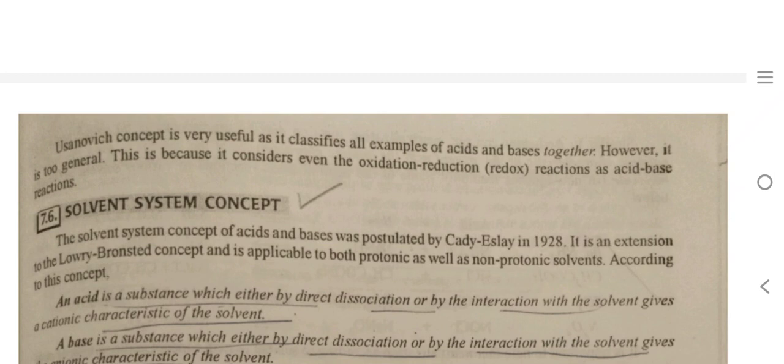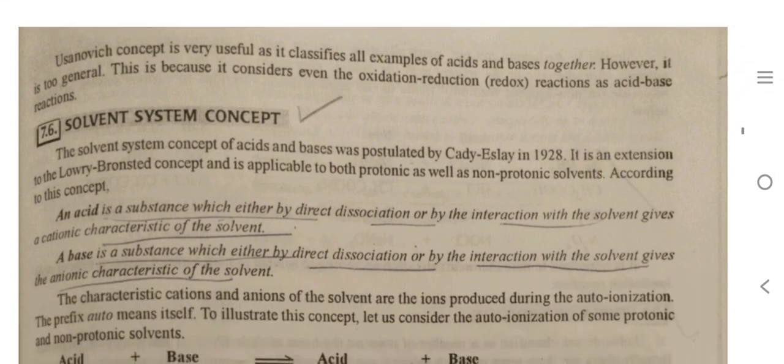And the next concept is the solvent system concept. The solvent system concept of acid and base was postulated by Cady and Elsey in 1928. It is an extension of the Lowry-Bronsted concept and is applicable to both protonic as well as non-protonic solvents. According to this, an acid is a substance which, either by direct dissociation or by interaction with the solvent, gives a cation characteristic of the solvent. A base is a substance which, either by direct dissociation or by interaction with the solvent, gives an anion characteristic of the solvent.